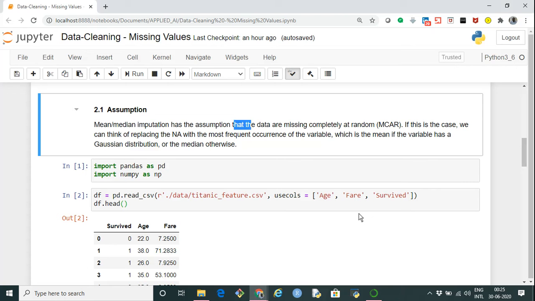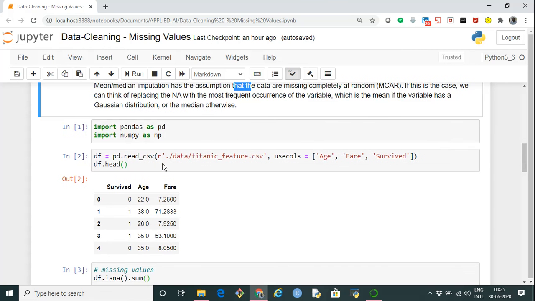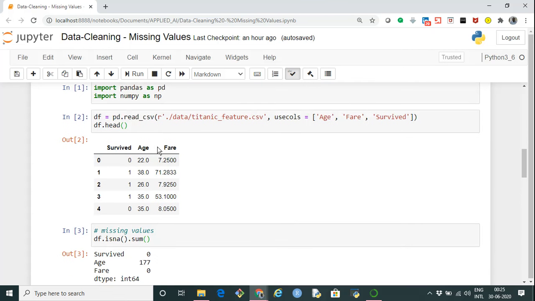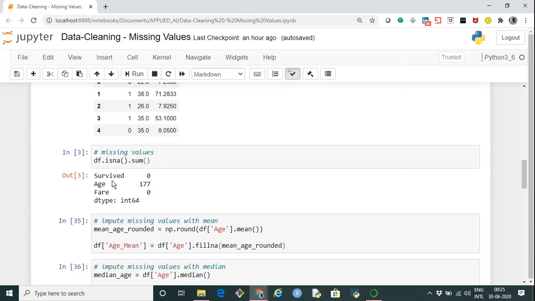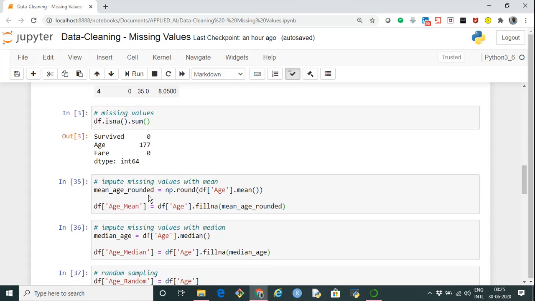Okay, so let's say we are importing two libraries, pandas and numpy, and we are reading a data set called titanic_features, and from this I'm picking only three variables: age, fare, and survived. I'm not picking all the variables, and this is what the data frame looks like. Now I'm checking the missing values, which we can do using df.isna().sum(). So we get: the survived column has no missing data, 0. Age has 177 missing values, and fare has 0 missing values. So age is the one variable that has missing data.